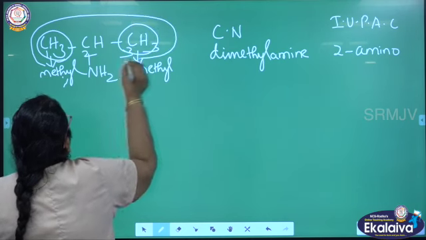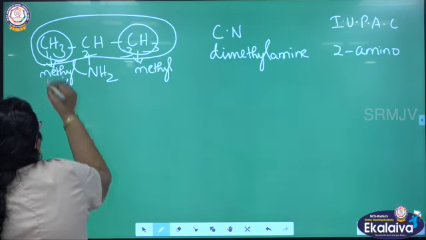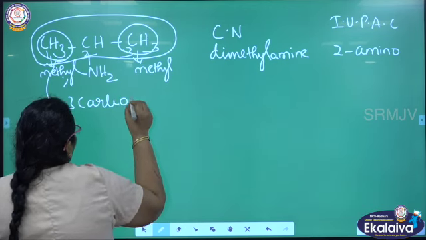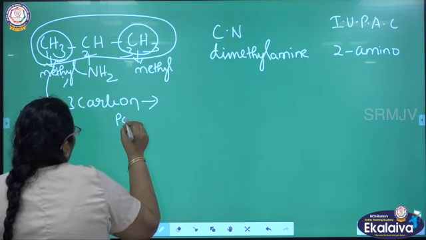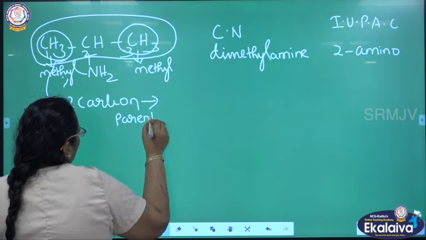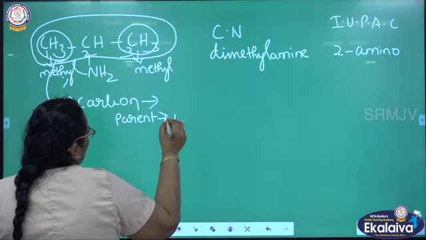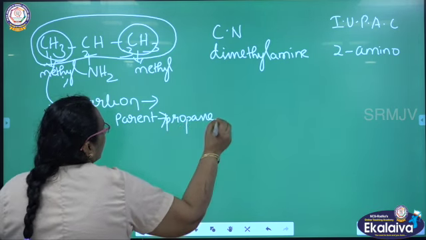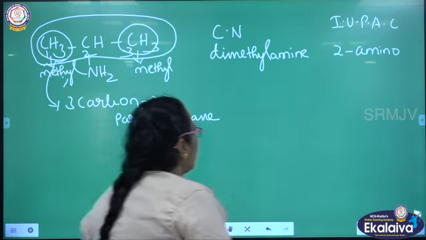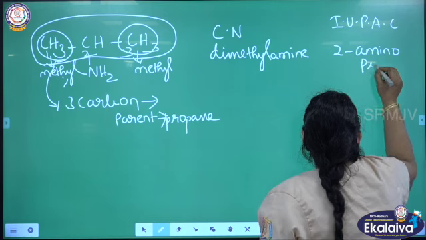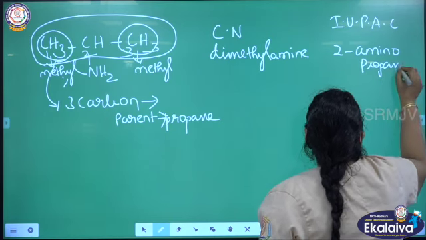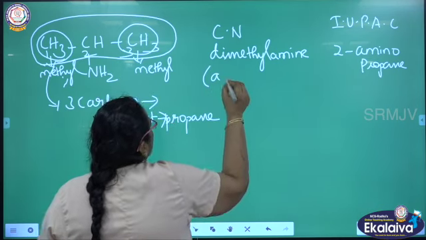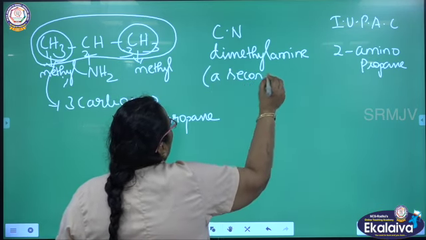There are 3 carbon atoms, so the parent is propane. So what is the IUPAC for this compound? 2-aminopropane. See here, it is a secondary amine. What is a secondary amine?